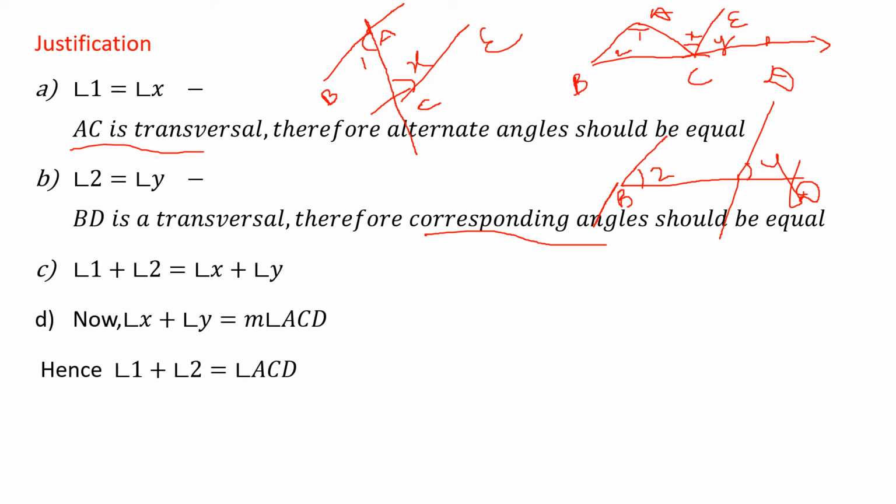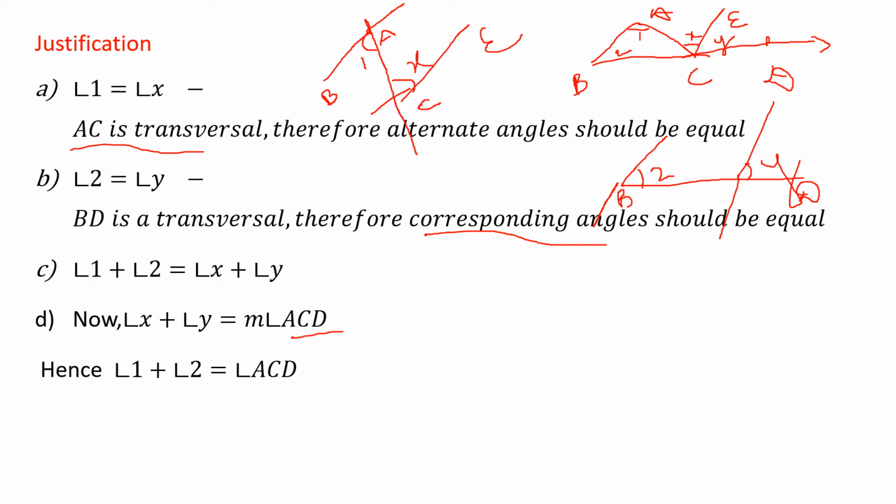Now X plus Y. What is the angle here? This angle C we are dividing into two angles, X and Y. Just we are drawing a line, so that one angle gets split up into X and Y. So X and Y can be written as angle C. So angle C, how are we writing? Measure of ACD. ACD means angle C.